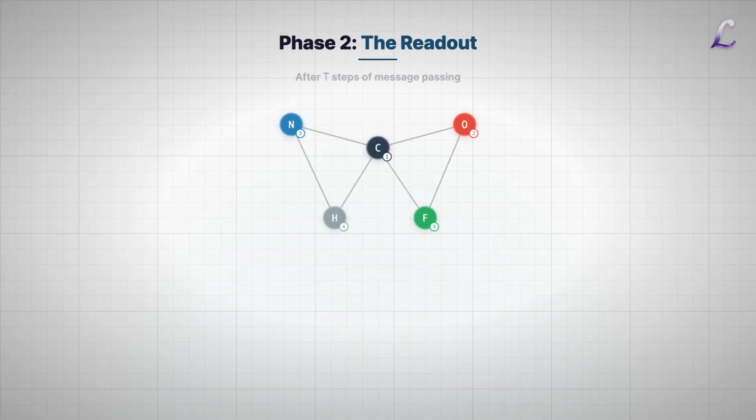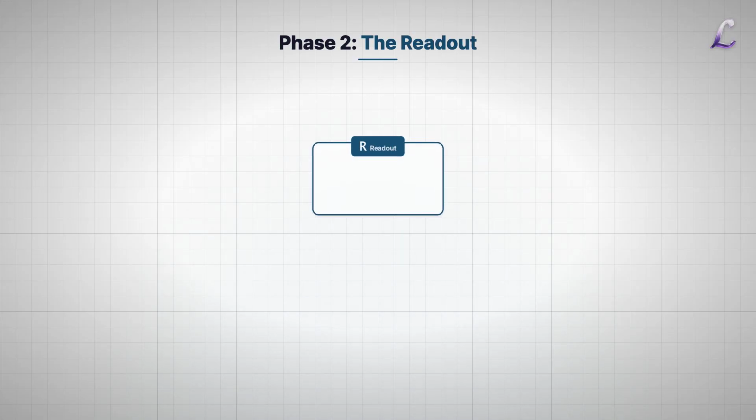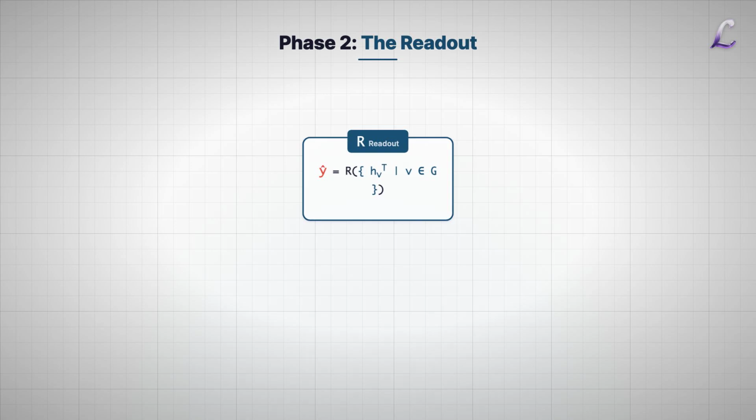After T steps, every atom has a rich vector representation of its chemical environment, but we need a single number for the whole molecule, like its atomization energy. This is the readout phase. We apply a function R to the set of all final node states. The critical constraint? R must be permutation invariant. Whether we sum node 1, then node 2, or node 2, then node 1, the result must be identical. This preserves the physical symmetry we identified at the start.